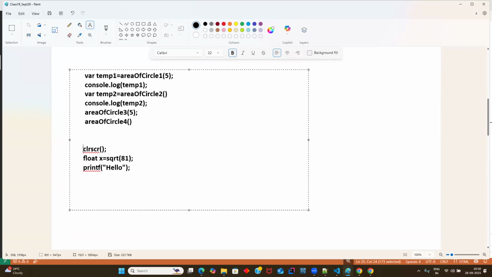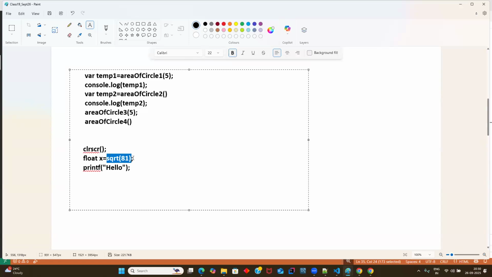So point number one, you are clear: without parameter list. Point number two, someone said without return value, but you have not given a summary. The summary is, sir, there is no equal operator to the left side of it. If there is an equal, it means you are assigning something, and assigning means it is returning something. So this is without return type, without parameter list. Am I clear? Yes, sir.